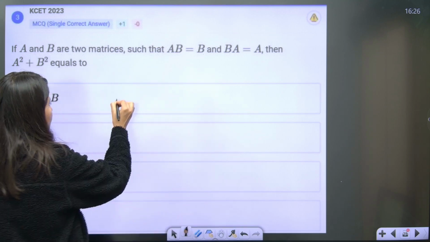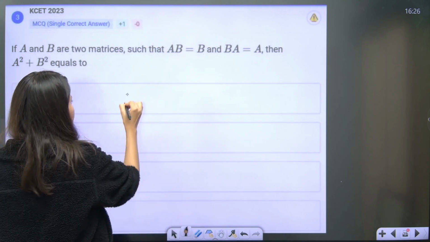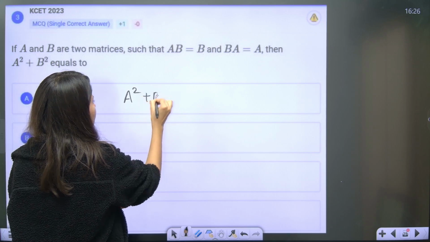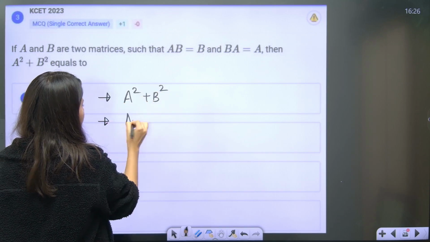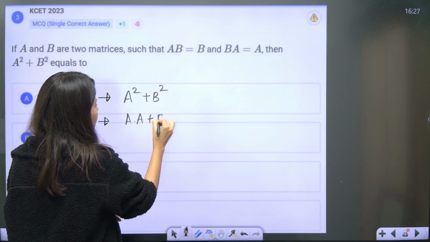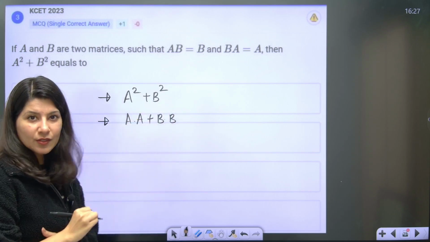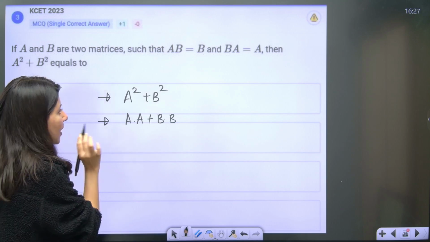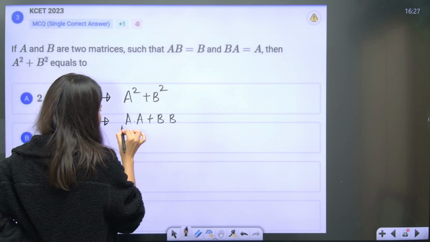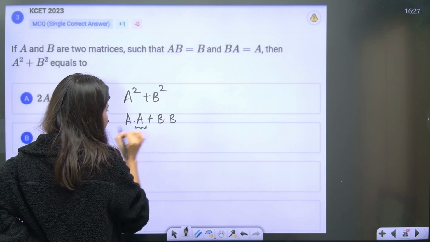See, start with A square plus B square. So this is your A times A plus B times B. Now A is BA. Understand? This A I can write as BA.